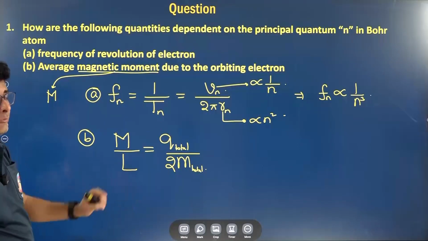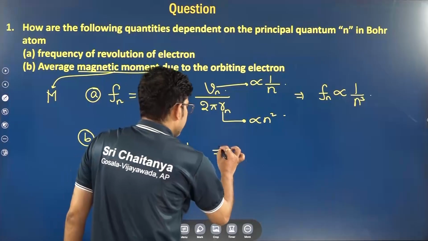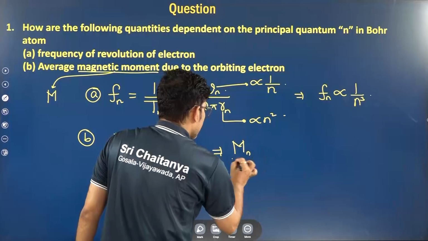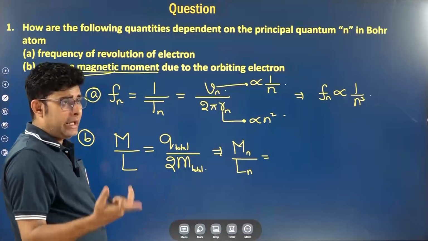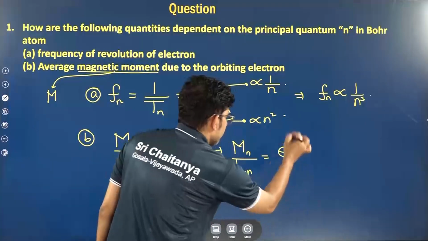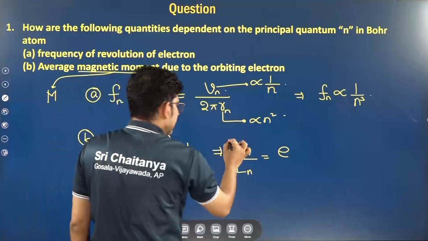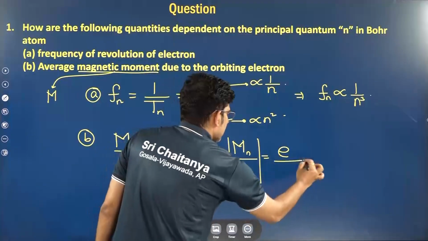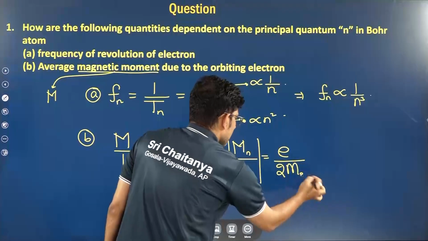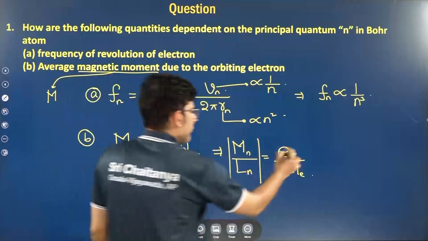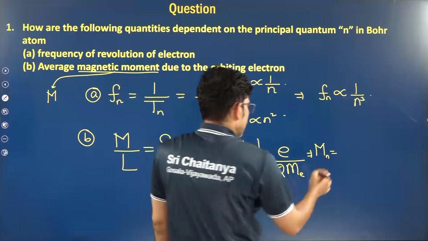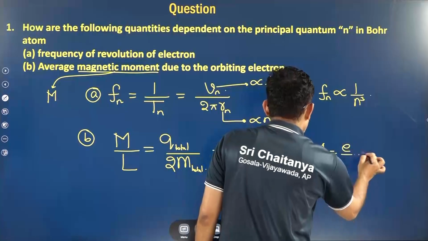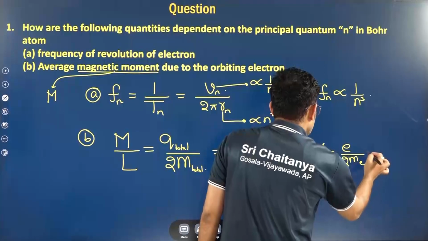This should be remembered for rotating charges. So if we write it over here, we will say Mn divided by angular momentum. What is rotating? Electron. So its magnitude of charge we will take here, e divided by 2m. So from here the magnetic moment we write as e by 2me times angular momentum.